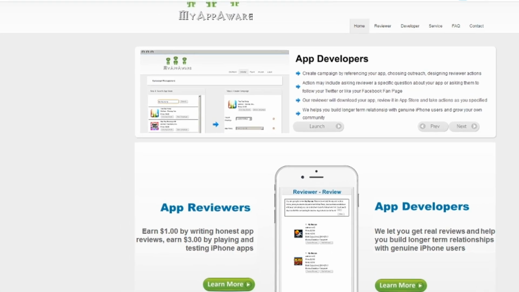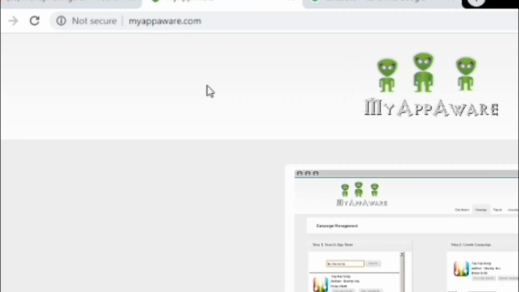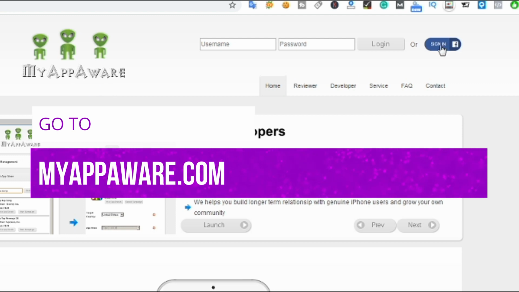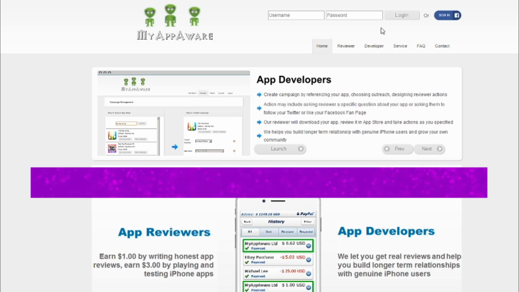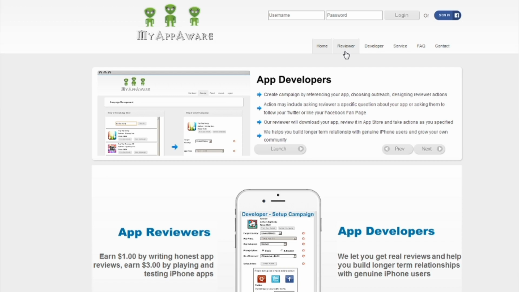So let's go to the name of the app. This is the name of the website. This is myappreviewer.com. You see it on your screen right there, and this is it, myappreviewer.com. Go there and click sign in. You can sign in through Facebook or put in your username and password to sign up, right? It's very simple, and they're going to accept you as a reviewer right here. If you want to choose to be a reviewer, just choose reviewer, and they're going to accept you.